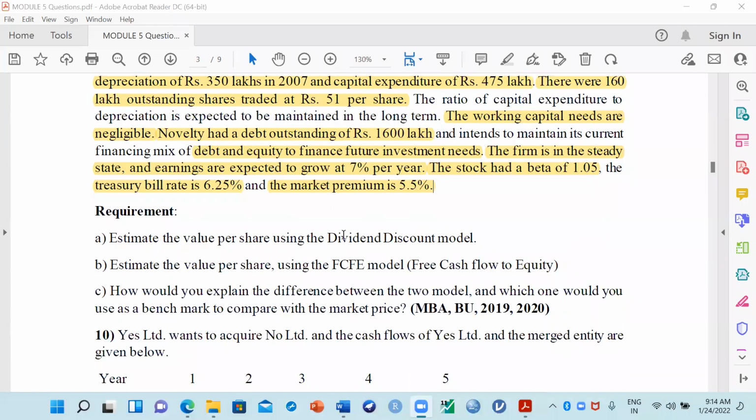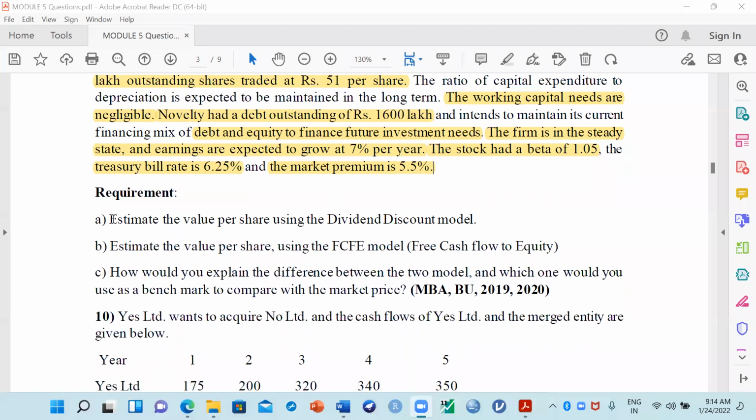Now next, what they have given, you see the requirement. You have to calculate the value per share using the dividend discount model.